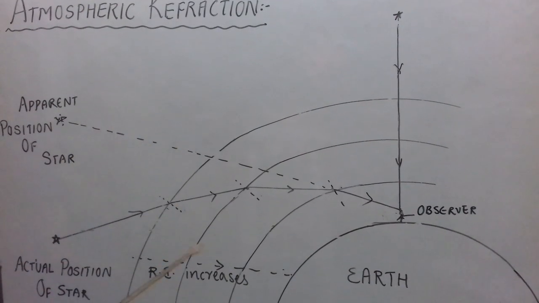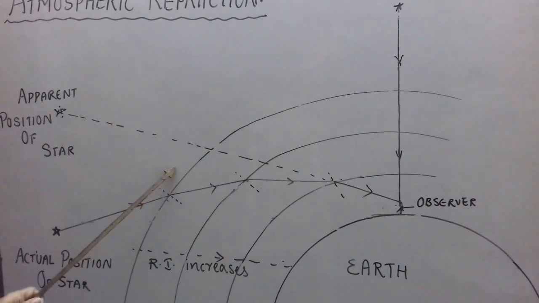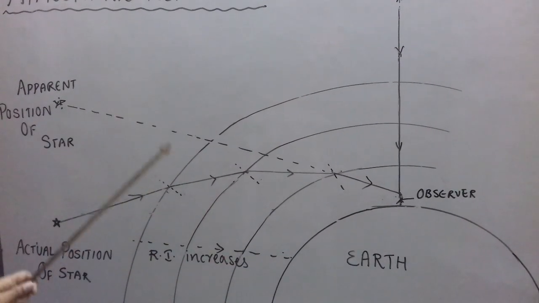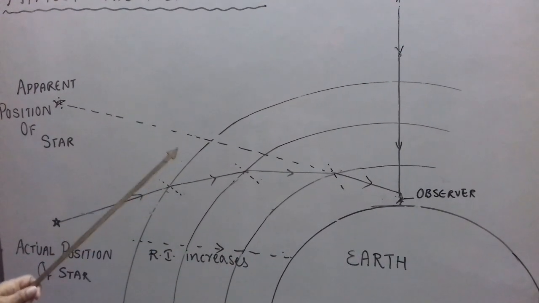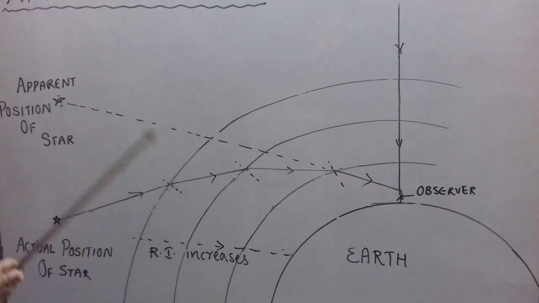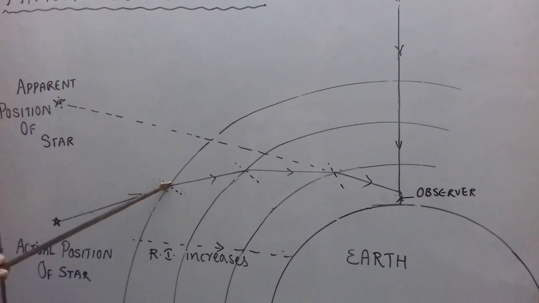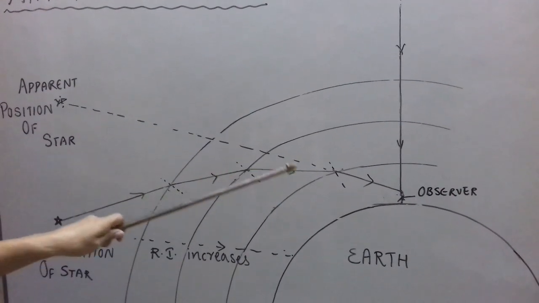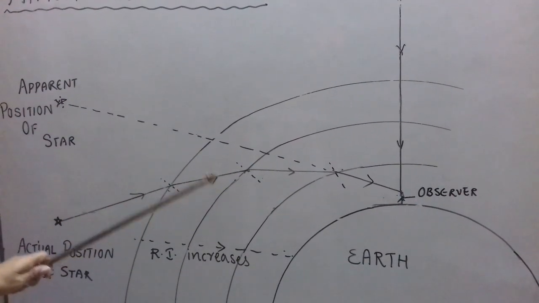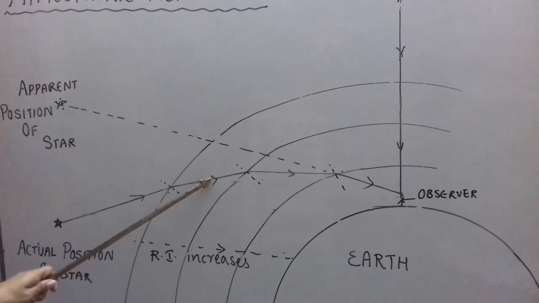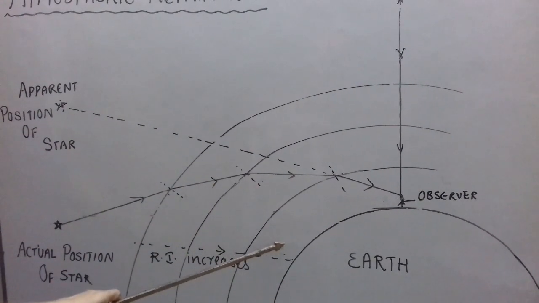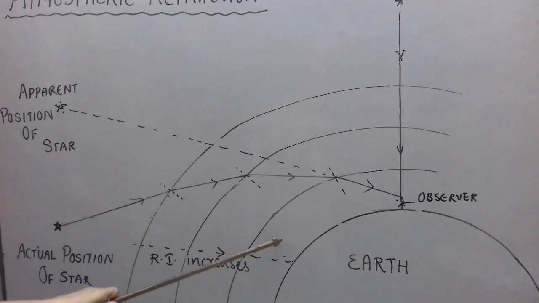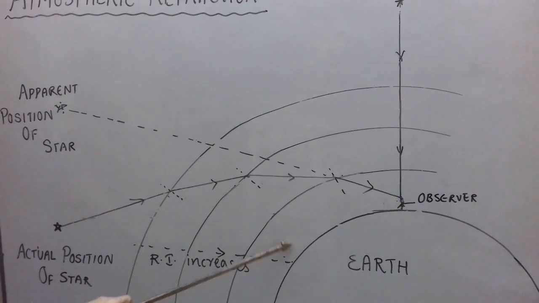So remember that Earth's atmosphere can be assumed to be made up of different layers having different densities of air and hence different optical densities. So when starlight enters into it, it keeps on bending towards and towards the normal as it keeps on entering from optically rarer to optically denser medium. So the layer of atmosphere lying closest to Earth has maximum optical density.